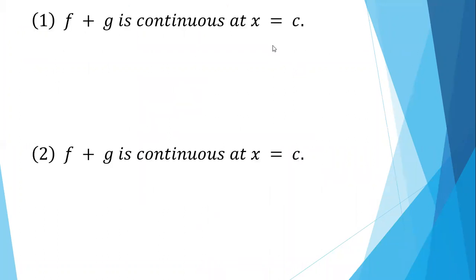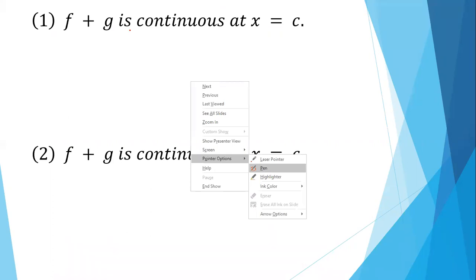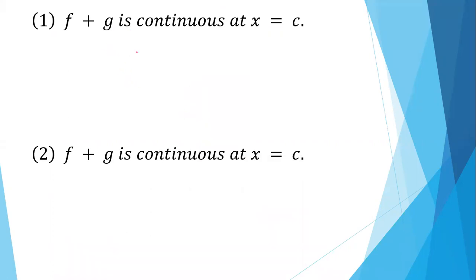So here, it's already given. What is given, students? It's given f and g are continuous functions at x is equal to c.